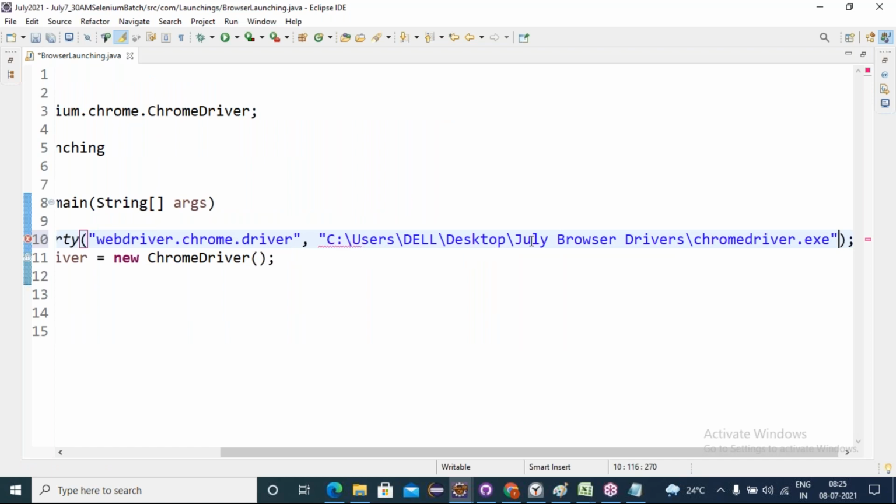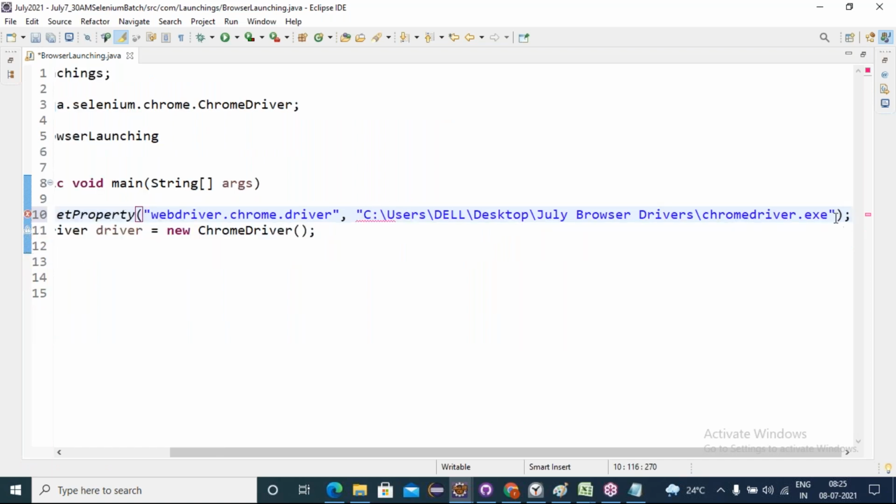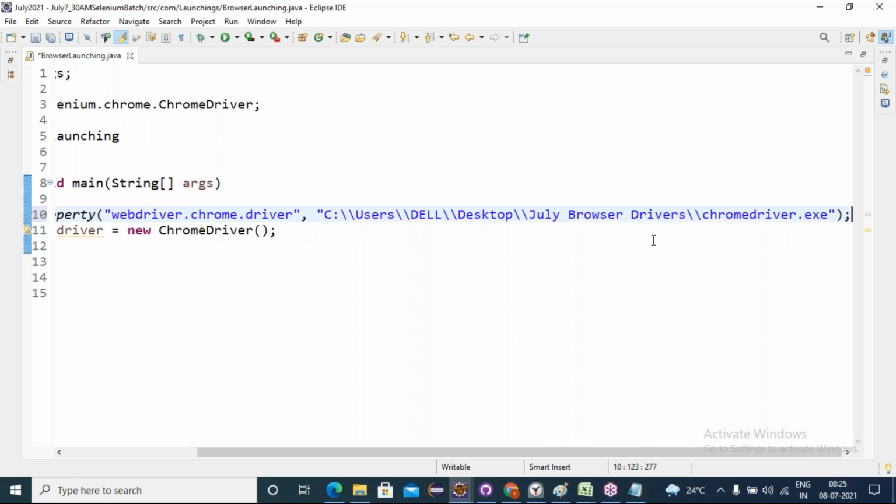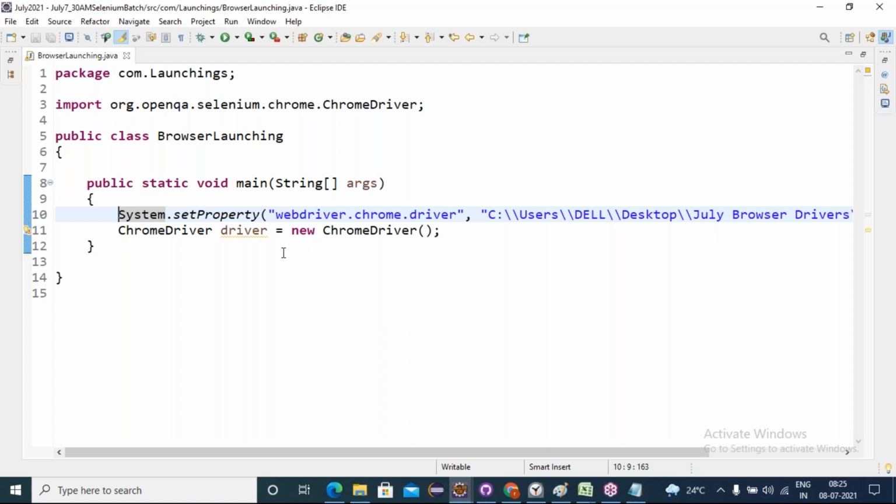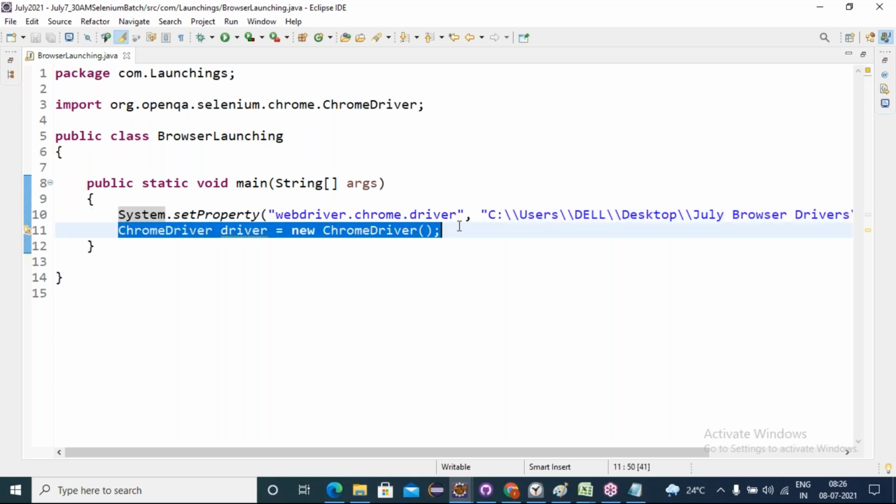We're getting some error, so one more slash. Okay, yes.